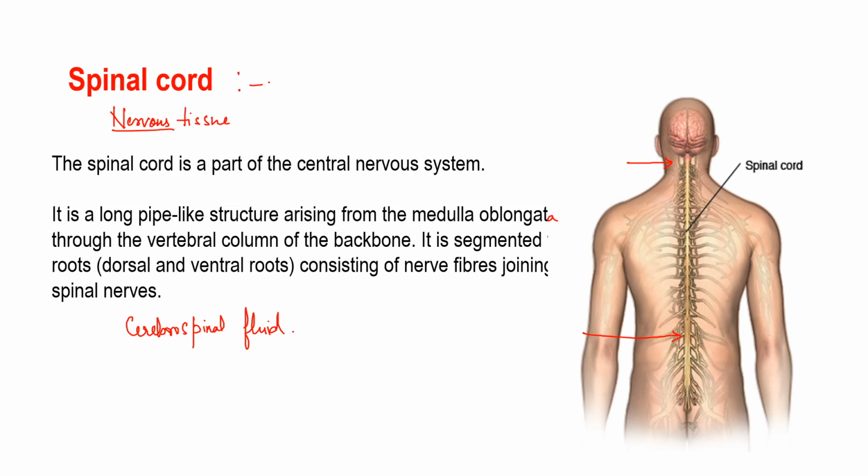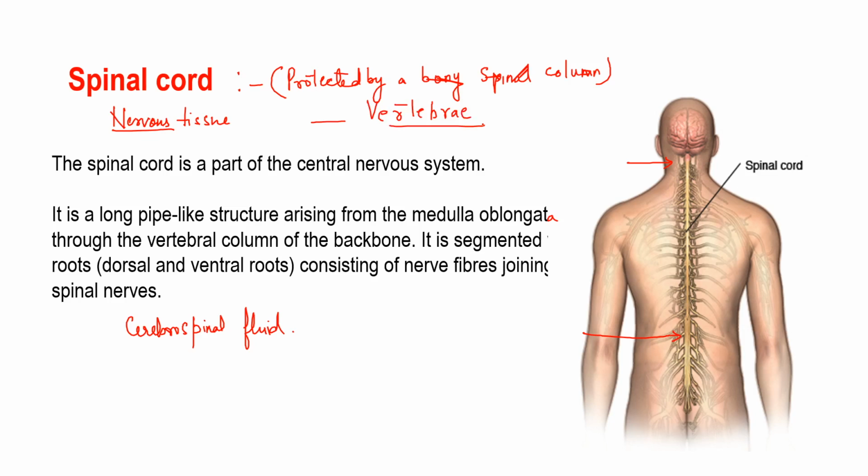Well, students, the spinal cord basically serves as the main pathway for information connecting the brain and the peripheral nervous system. The human spinal cord is protected by the bony spinal column, which we call vertebrae. This point is important: it is protected by a bony spinal column, which we call vertebrae. Am I clear? Fine.